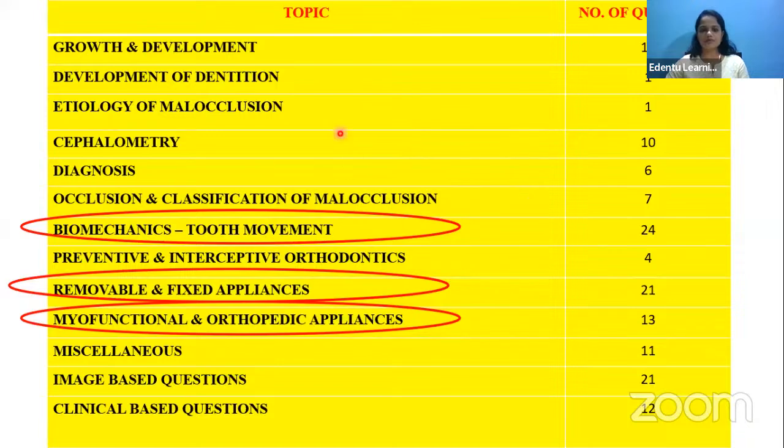Dr. Piyush, if you want, you can take a photograph of this. Okay, then I'll ask her to forward it in the group.